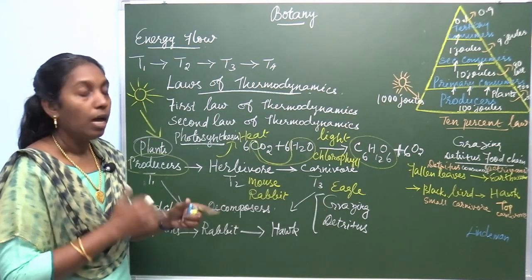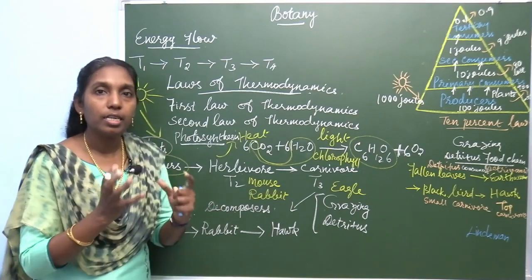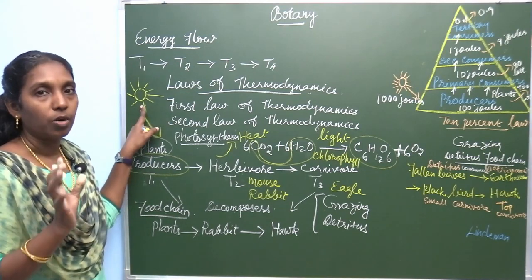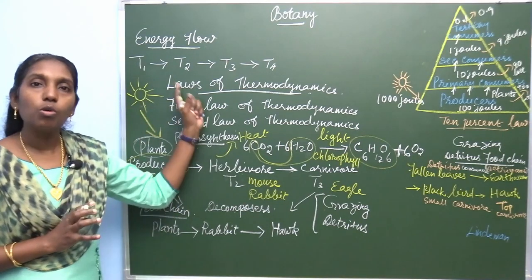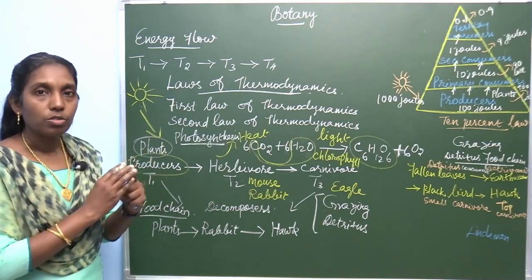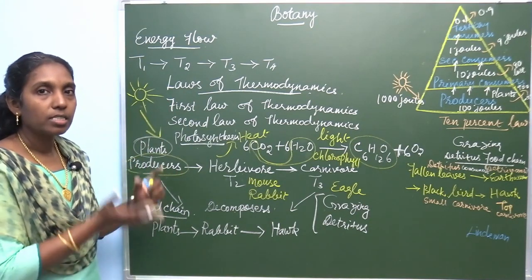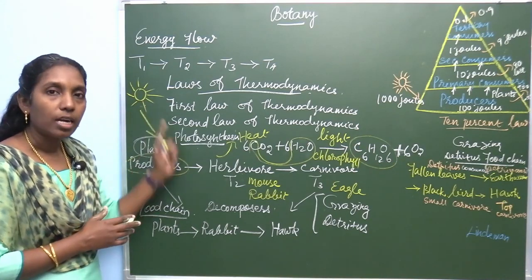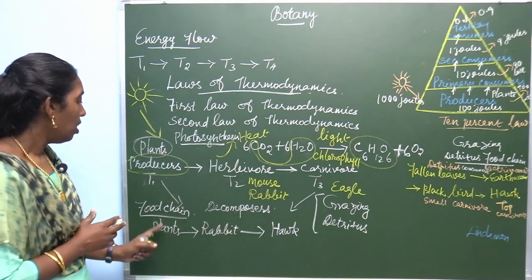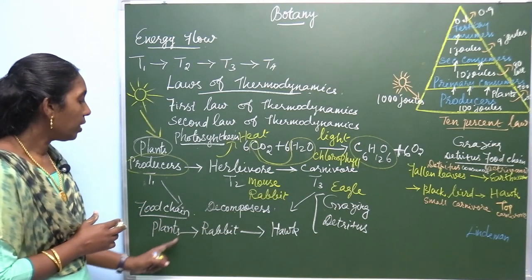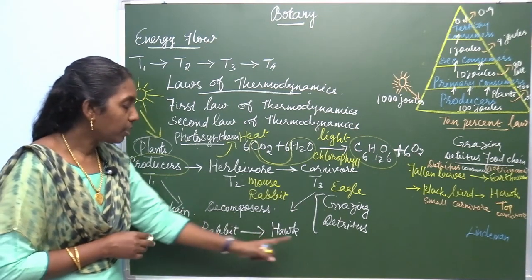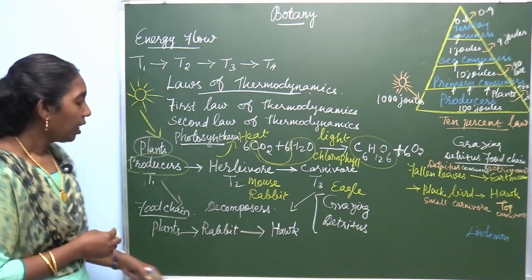In the grazing food chain, the source of energy is sunlight. You remember this point. Light is the source of energy. So green plants are the ones which trap the light and convert this light energy into chemical energy. So green plants obtain energy from the sun and it is transmitted to different trophic levels.